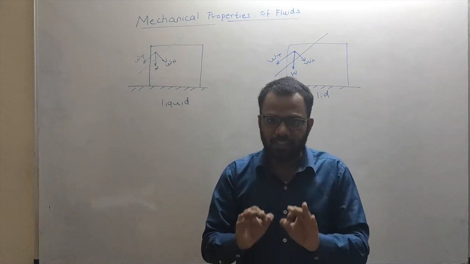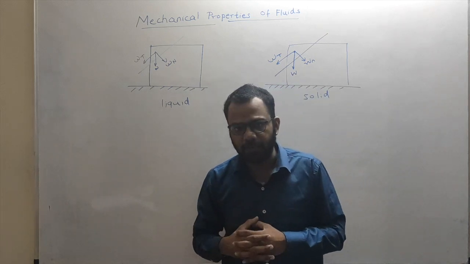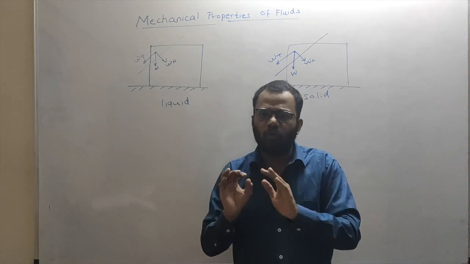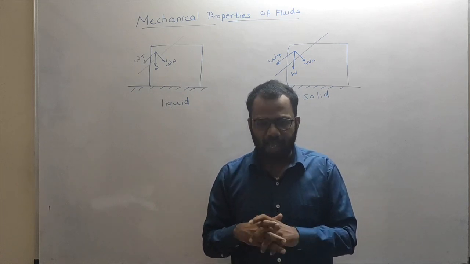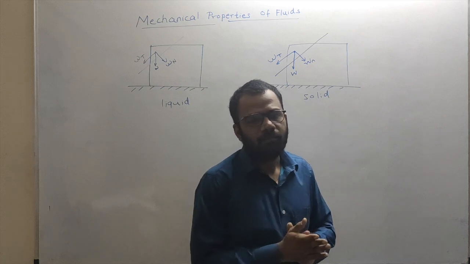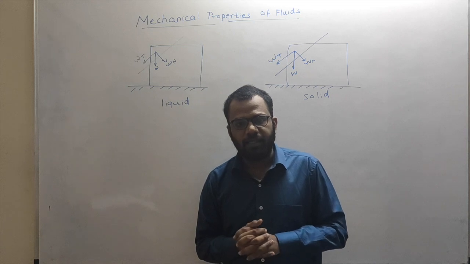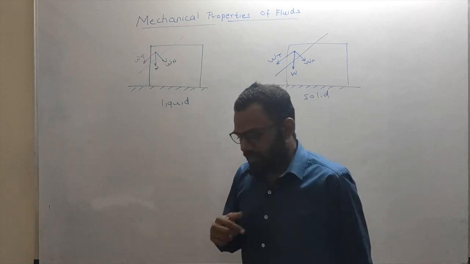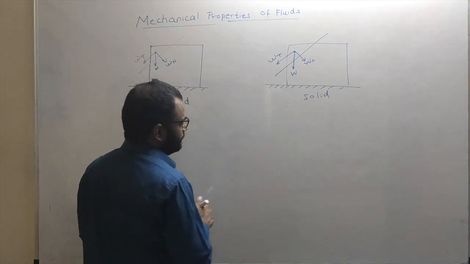Getting this? So shear stress cannot be developed in a liquid, or we can say in an ideal liquid. In a viscous liquid, there are some amount of shear stresses, but again that amount is very small. And this is why liquid flows. Because shear stresses cannot be developed in the liquid. Or we can also say that tangential forces will not exist in the liquid.